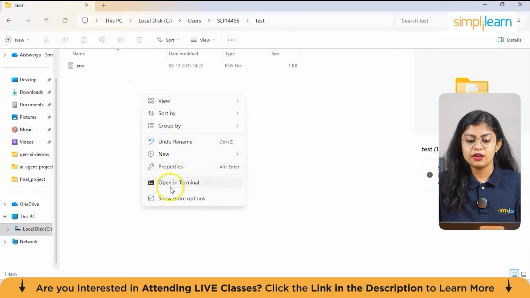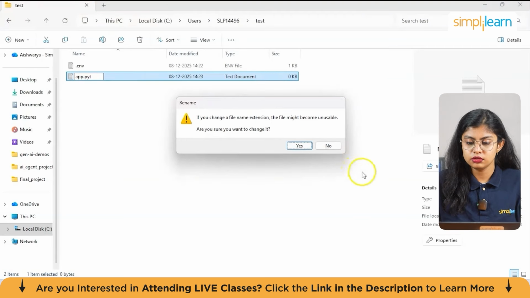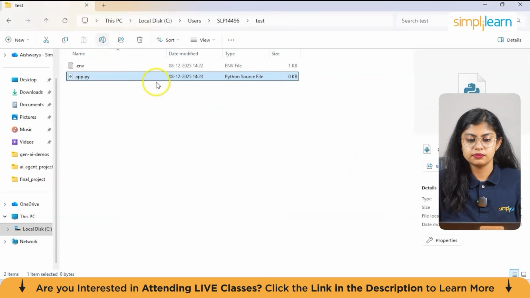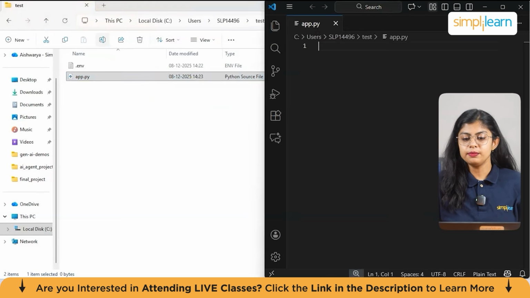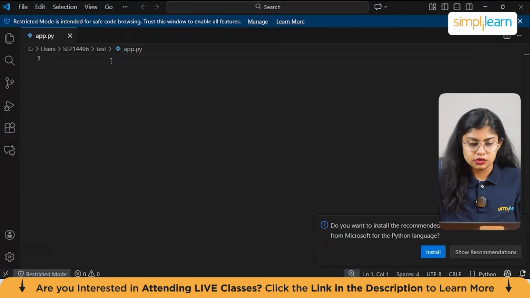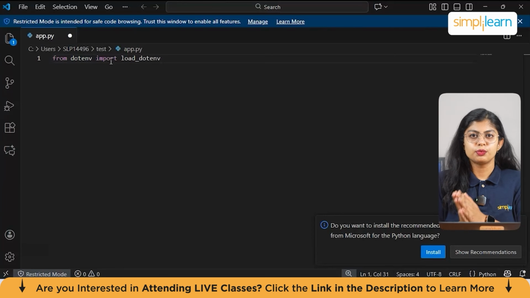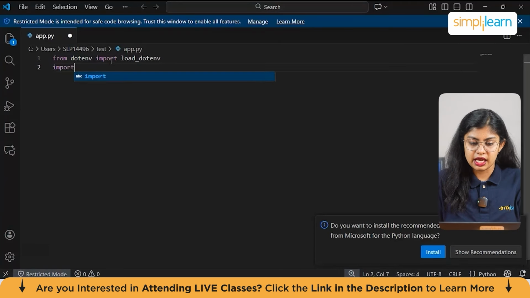And then next again I have to create a .py file. So let's just say it is app.py, which is a Python file. And yes, let's give a simple program. So firstly, the first step is you have to import the function load. So from dotenv import load_dotenv. So this will be common for all kinds of programs since you have to load it from a .env function. Next, let's import OpenAI since that is the one which you are going for.